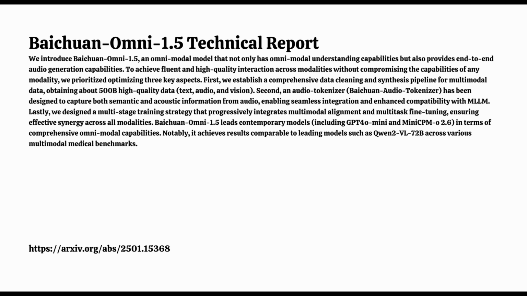Welcome back to the deep dive. In the last couple parts, we really explored some of the remarkable capabilities of Baichuan Omni 1.5. So now let's take a look at the report's conclusions and the creator's vision for the future of this model. Well, the report states that Baichuan Omni 1.5 represents significant progress towards an AI framework that encompasses all of our human senses. It's an ambitious goal, and they acknowledge that there's still work to be done.